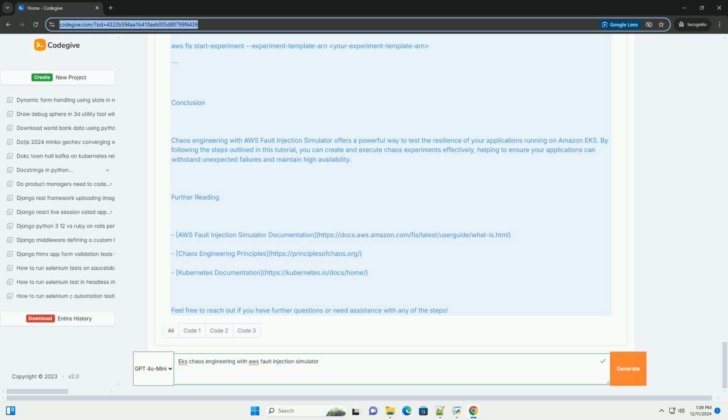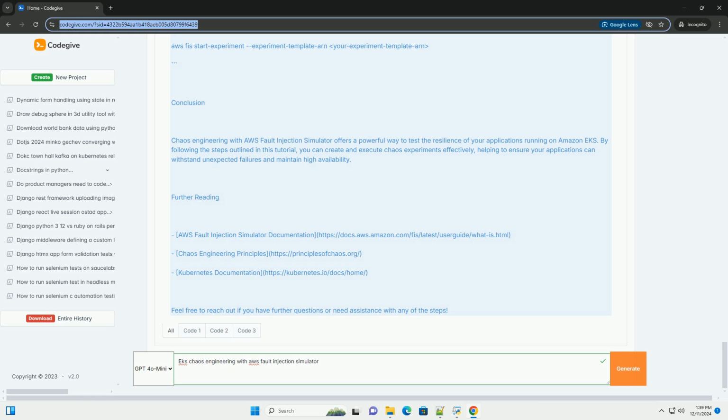Enter your AWS access key, secret key, region, and output format. 3. Install kubectl. Follow the kubectl installation guide, https://kubernetes.io/docs/tasks/tools/install-kubectl. 4. Set up kubeconfig for EKS. Bash: aws eks --region your-region update-kubeconfig --name your-cluster-name.